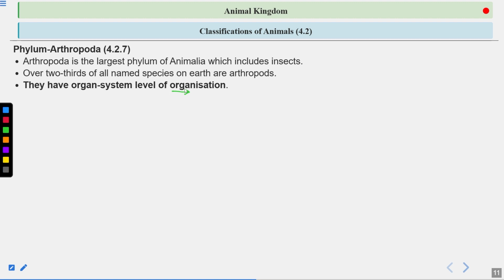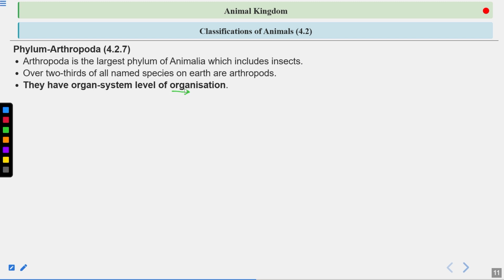Their body is divided into head, thorax, and abdomen. They have a segmented body with jointed appendages, and a hard exoskeleton made up of chitin. These are some of the features of the phylum Arthropoda.